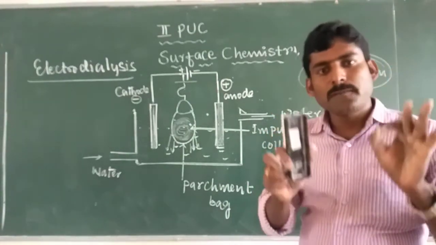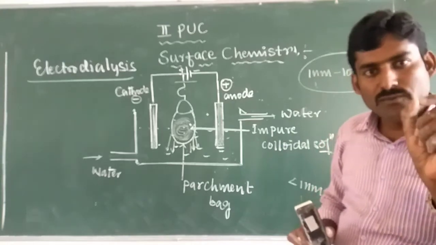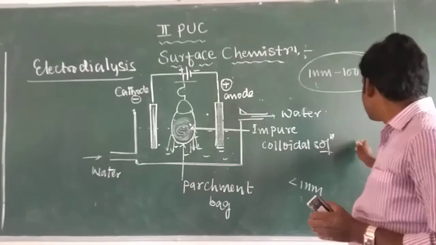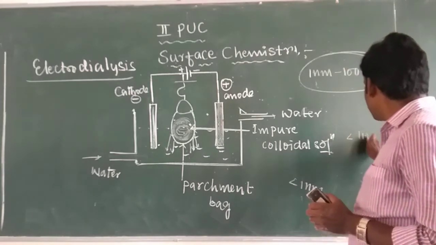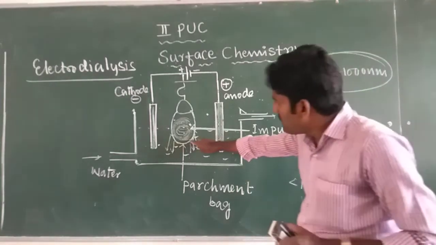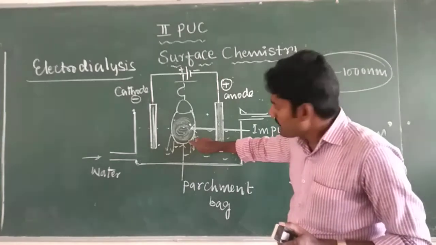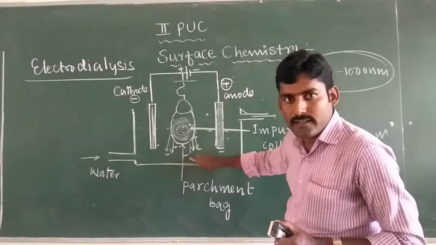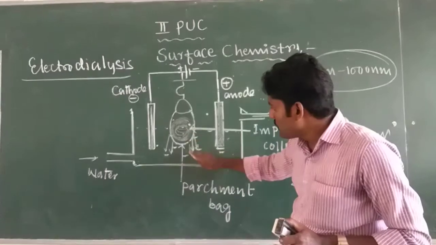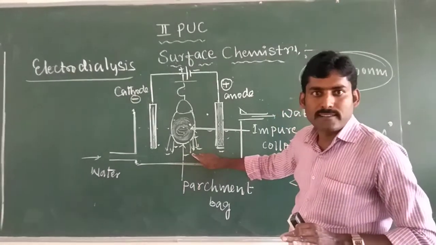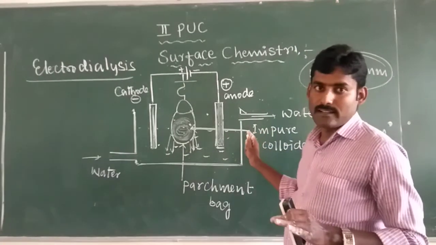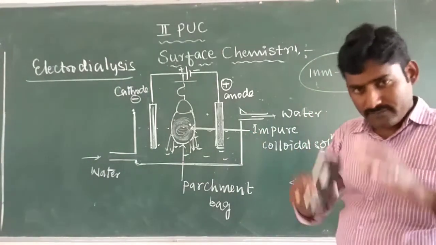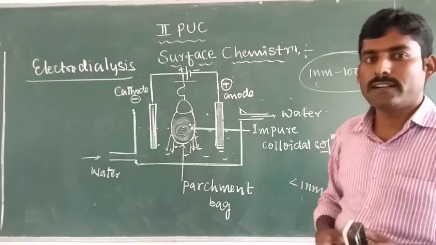Through those small pores, true solution particles having size less than 1 nanometer pass through the pores of the parchment paper and diffuse into the water, and those particles are washed away because of continuously changing the water in the vessel.